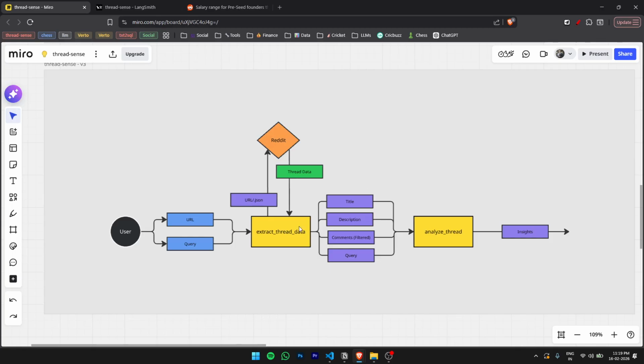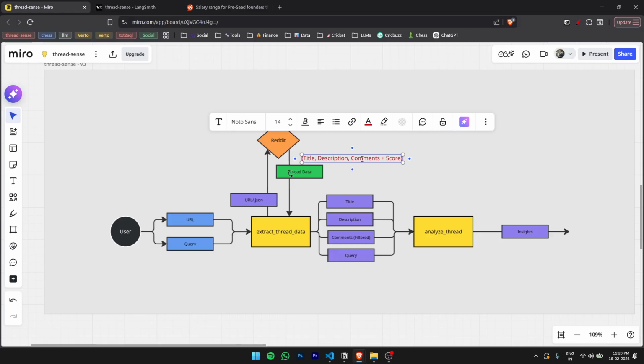So what we'll do is we'll also extract upvotes from within this thread data. I think it's nice to add it here. We'll extract the title, we'll extract the description, and we'll extract the comments plus something called score.